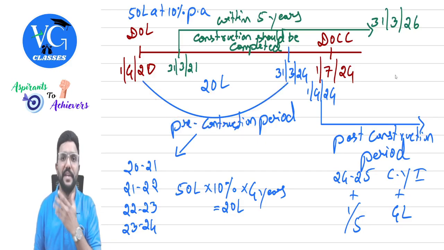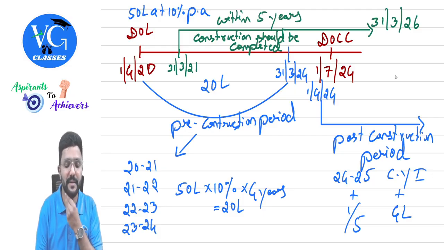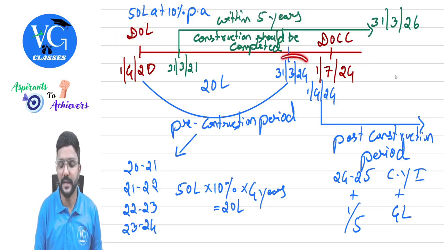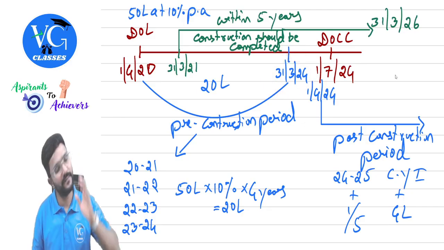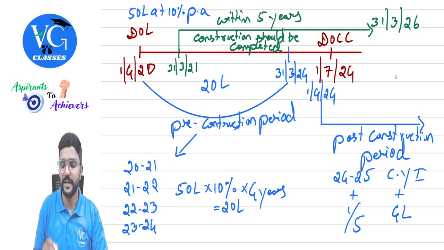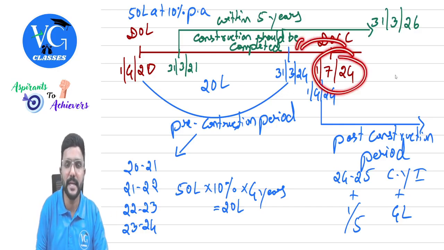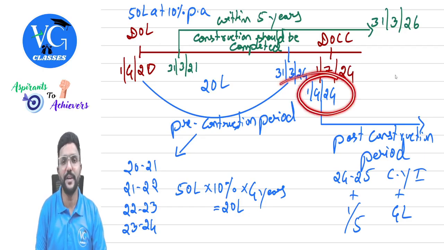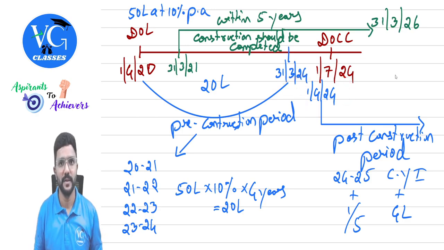So totally it will be 4 years. Clear? And here I have taken the date of loan as 1st April. It need not be 1st April always. Whereas here, pre-construction period end date will always be 31st March. 31st March of which year, sir? Immediately preceding the date of completion of construction. And post-construction period will be from what date? Immediately next day. That is from 1st April 24, post-construction period will start.